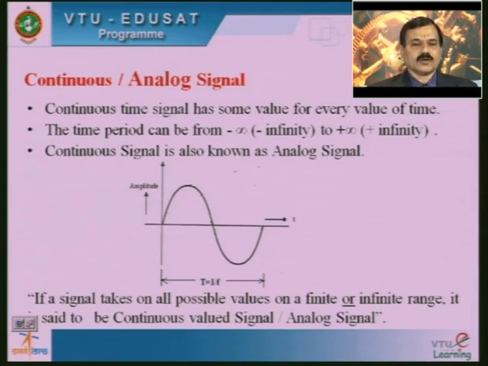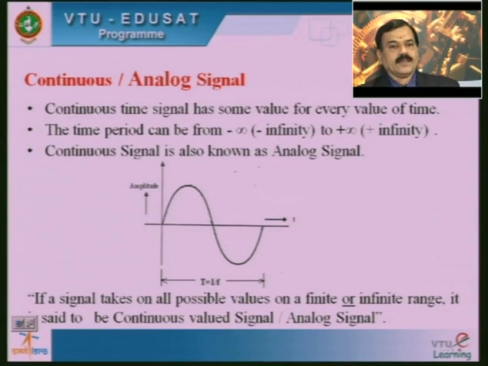The sinusoidal waveform has its own amplitude and its time period duration T, which is represented as 1 divided by its frequency. Another way of defining a continuous or analog signal is: if a signal takes on all possible values on a finite or infinite range, it is said to be a continuous valued function or analog signal.